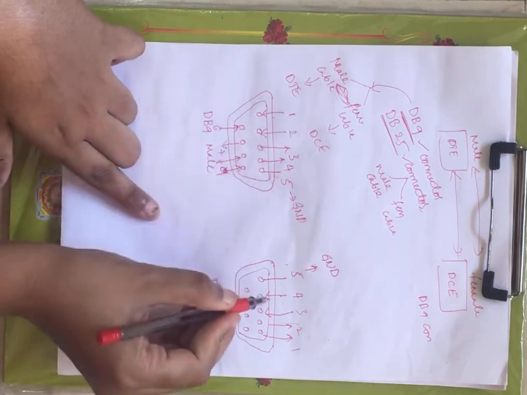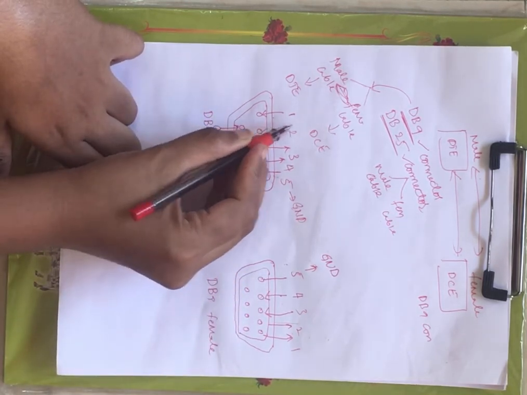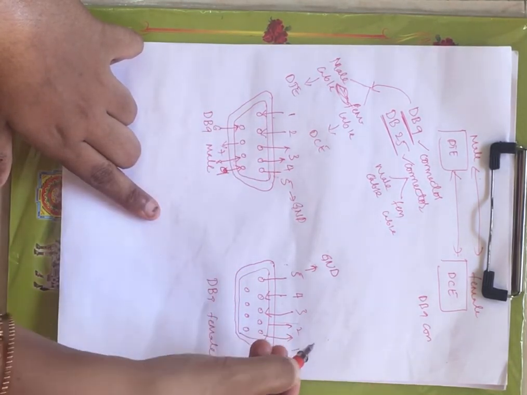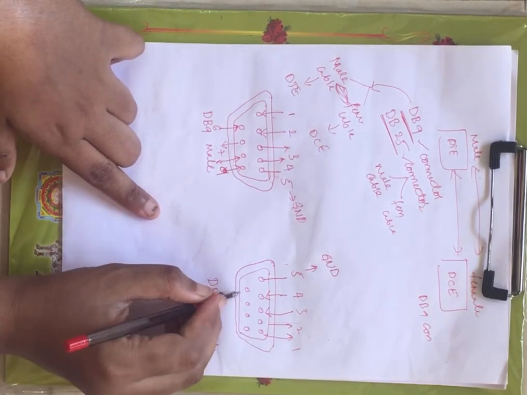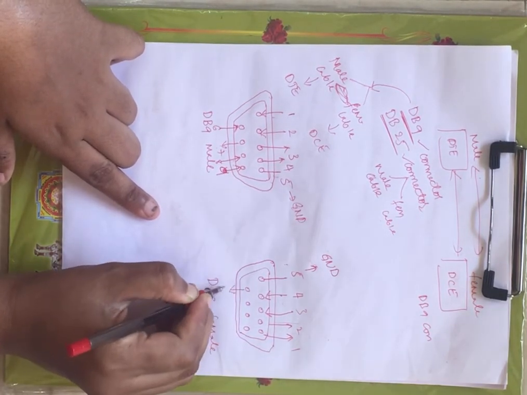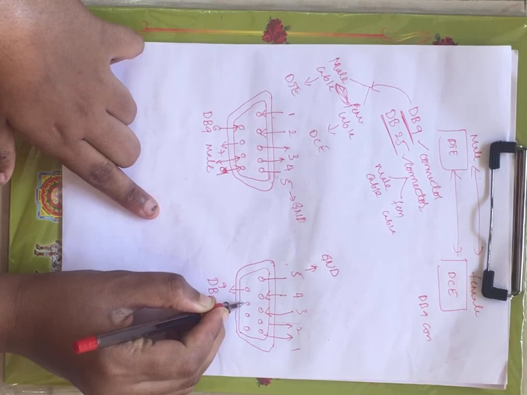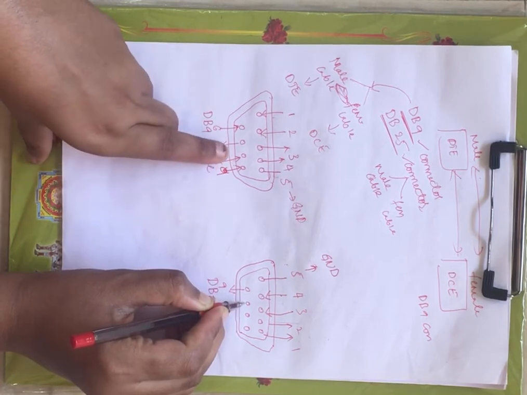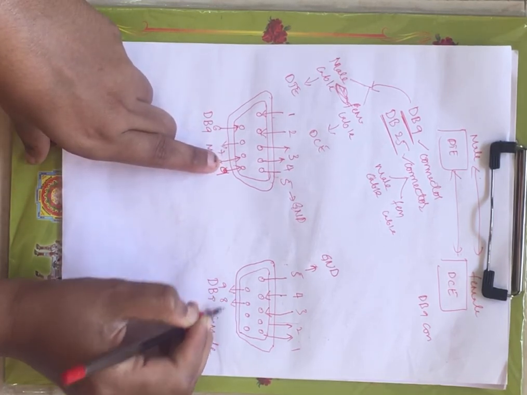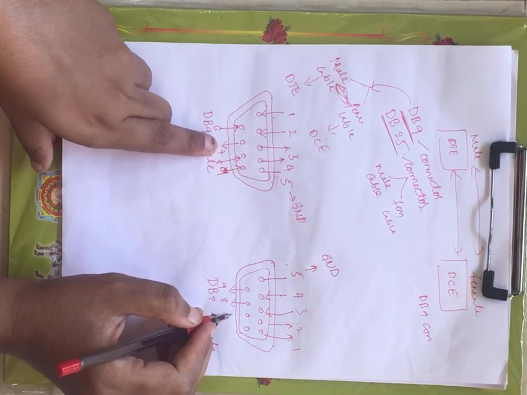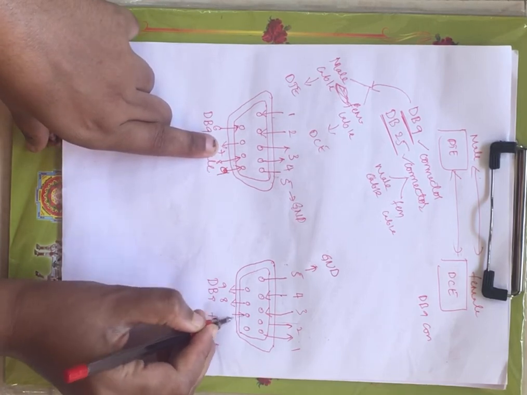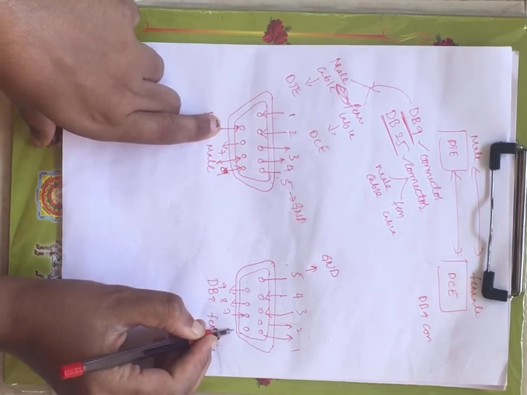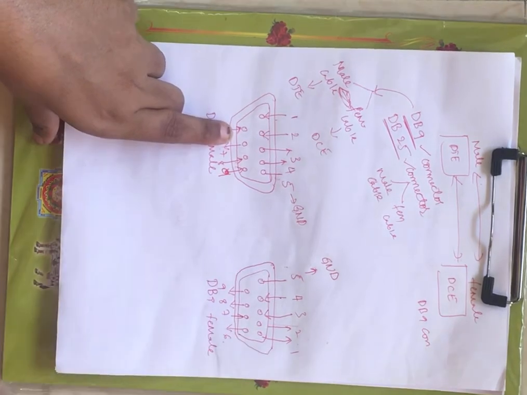Since this is transmitting and this is receiving, now just reverse. If you observe, 1 and 2 are outward, just reverse, right? Now this is the ninth pin, and next we have the eighth pin. Here it is inward, now here it is outward. Seventh pin, here it is outward, now here it is inward. Sixth pin inward, here it is outward, right?